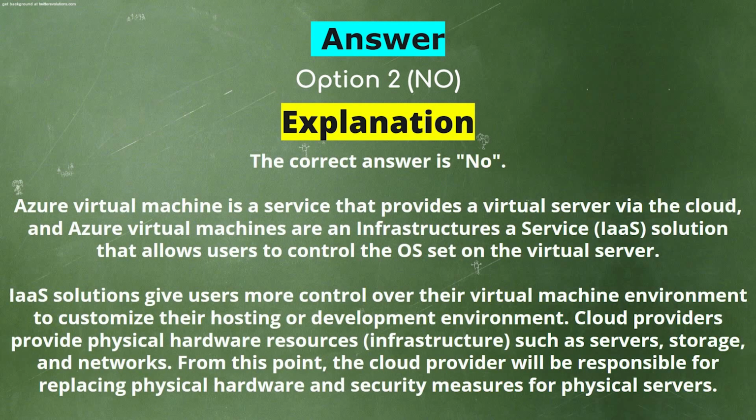Azure Virtual Machine is a service that provides a virtual server via the cloud, and Azure Virtual Machines are an infrastructure as a service solution that allows users to control the OS set on the virtual server. IaaS solutions give users more control over their virtual machine environment to customize their hosting or development environment. Cloud providers provide physical hardware resources such as servers, storage, and networks. From this point, the cloud provider will be responsible for replacing physical hardware and security measures for physical servers.